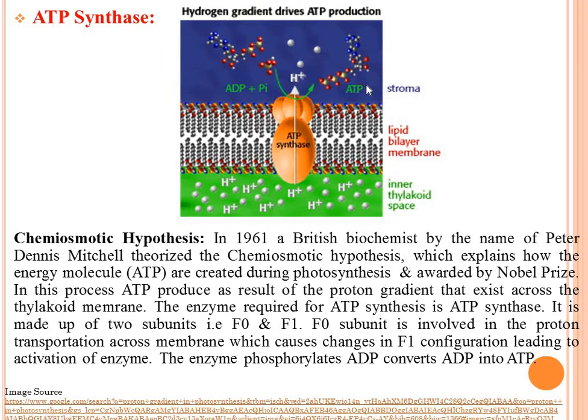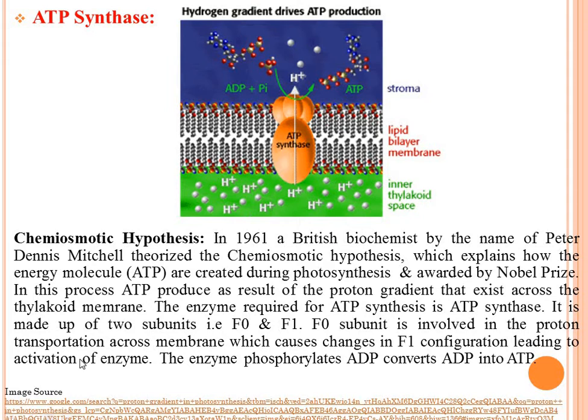Then this blue color is the stroma. Then this green color is the inner thylakoid space. And here the H plus concentration is more due to non-cyclic as well as cyclic photophosphorylation. And when these hydrogens move through ATP synthase, there is synthesis of ATP in the stroma.